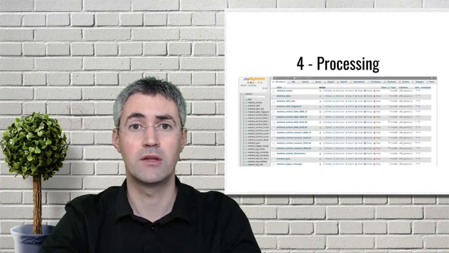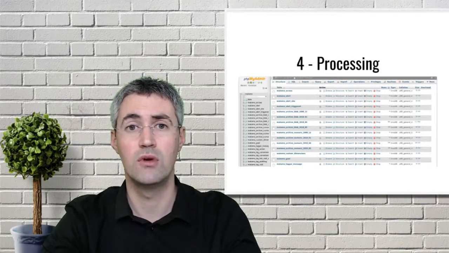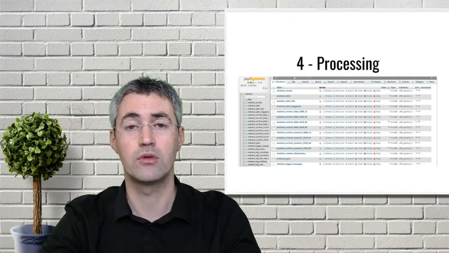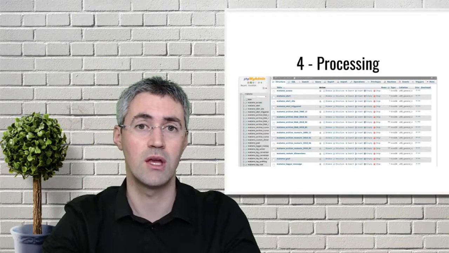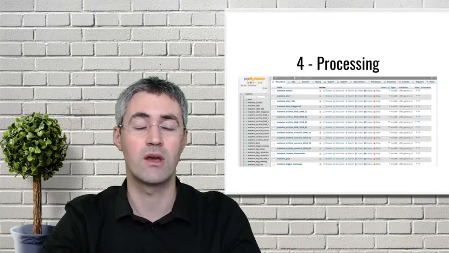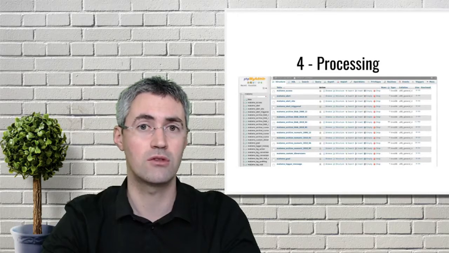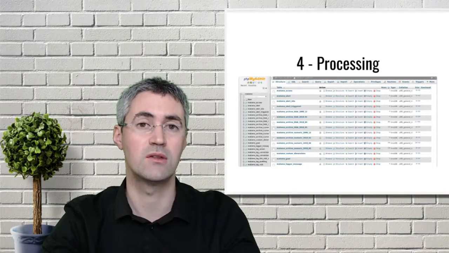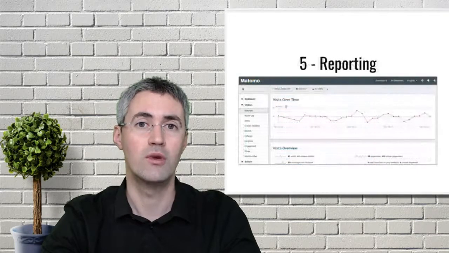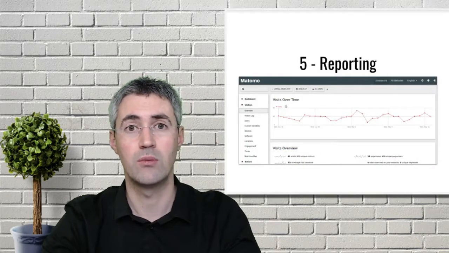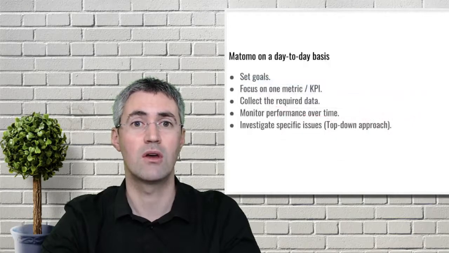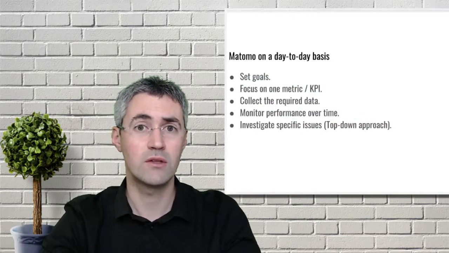Then the fourth part is about processing the data. So every time that you as a user are requesting some report from the UI of Matomo, just to let you know that there are some calculations which are made from the database, and in the same way, every time that a visitor is coming on your website, there's the tracking code which is collecting some data, sending them to the database, and those data are then processed in order to make the reports available within Matomo. And the last part is about the reporting. So it's every query which are made by the Matomo user every time that you want to get information about some specific reports.